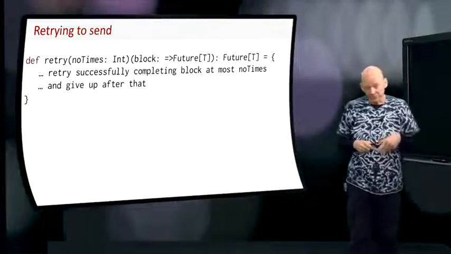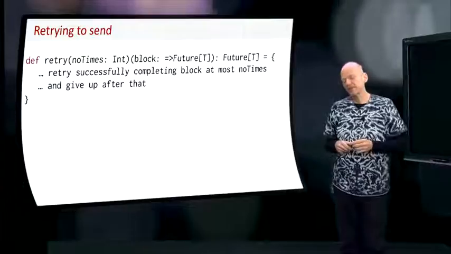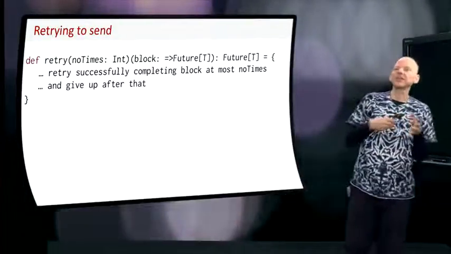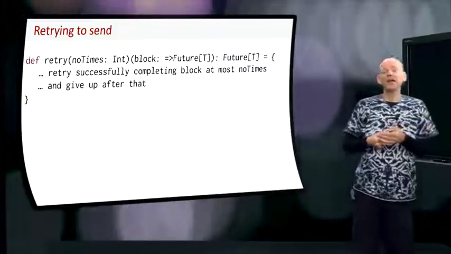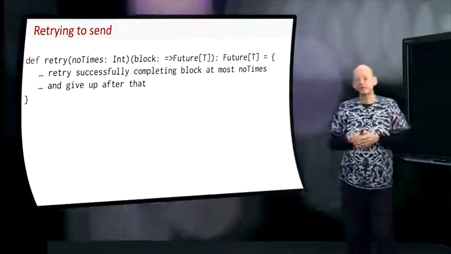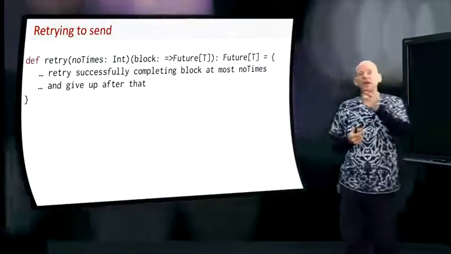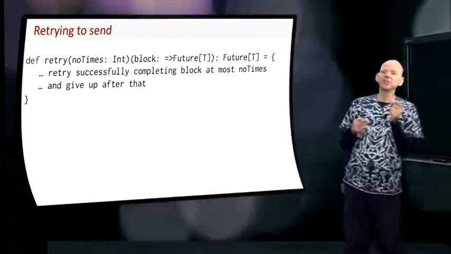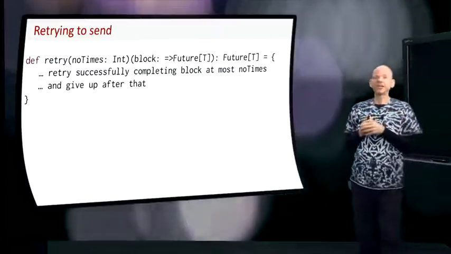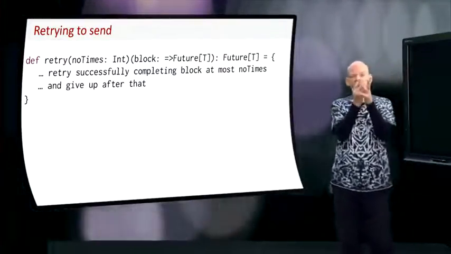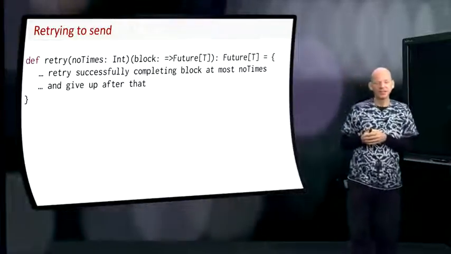Now the thing that we were trying to do is to make sending this packet resilient to failure. We messed around with that, and we even defined a new combinator. What I want to do now is define yet another combinator to deal with failure. The combinator that I want to introduce is called retry. It's here on the slide.